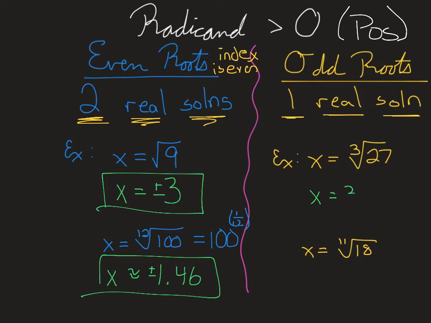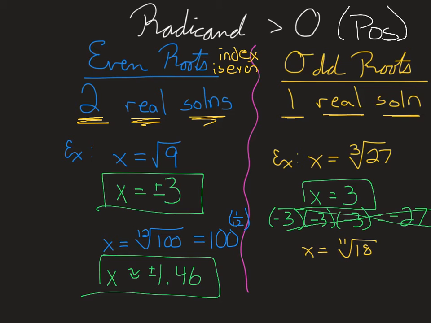Okay, well 3 times 3 times 3 is 27. So you might be thinking, okay, well when it was the square root, negative 3 also worked to get 9. So would negative 3 work here? Well, let's see. If I do negative 3 times negative 3 times negative 3, I get negative 27. So this is not going to work anymore. So we really only have one real solution.